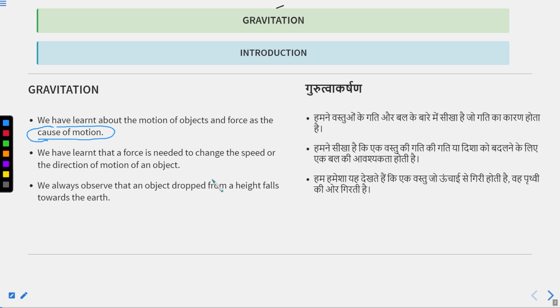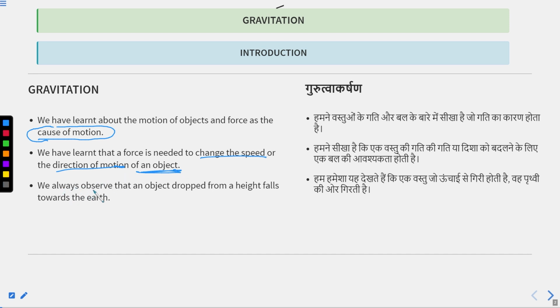We have learned that a force is needed to change the speed or direction of the motion of an object.